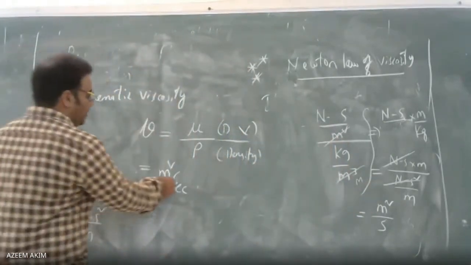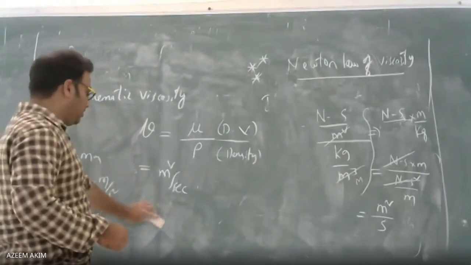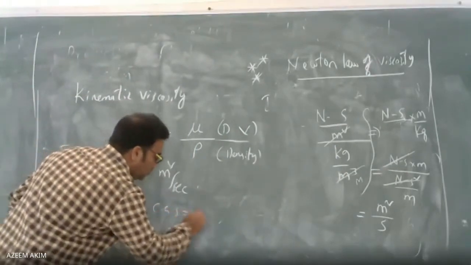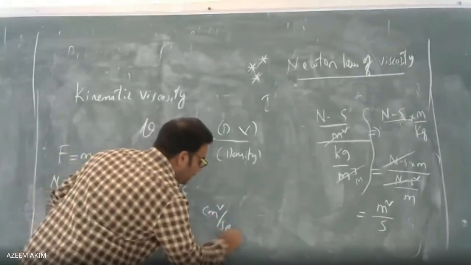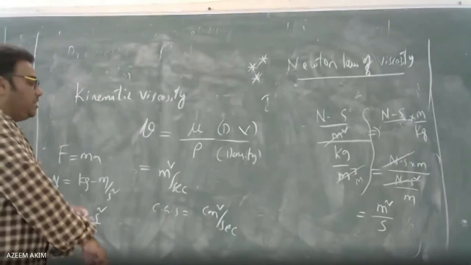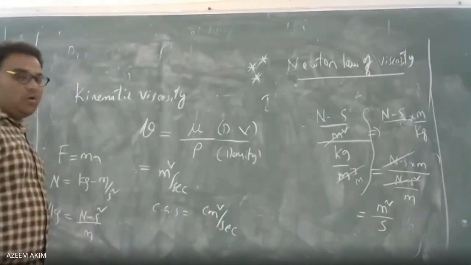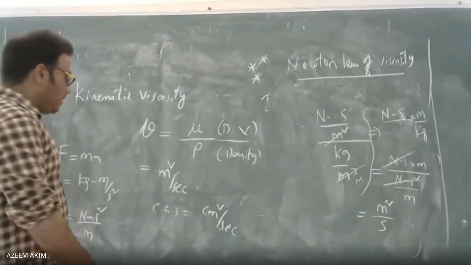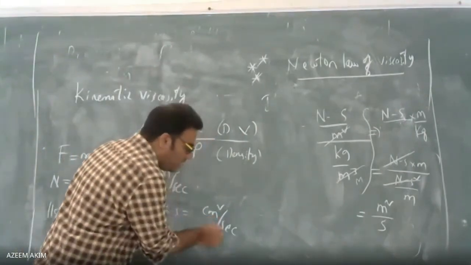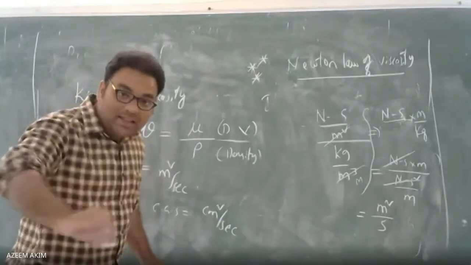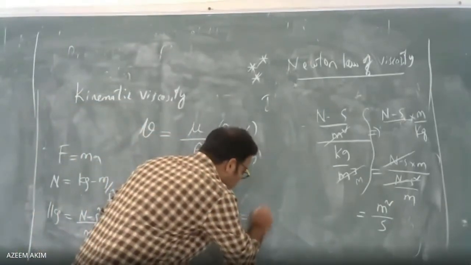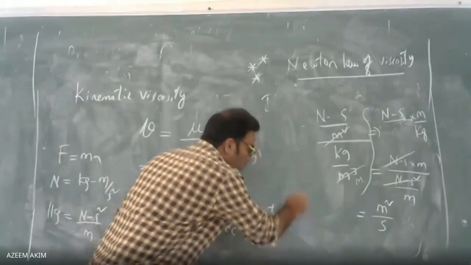Okay, so this is SI units. What about the CGS units? That is centimeter square by second. Here I am writing 1 stokes. What is the other name? That is the scientist's name, stokes.